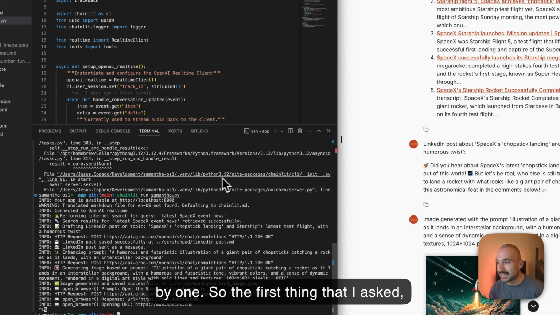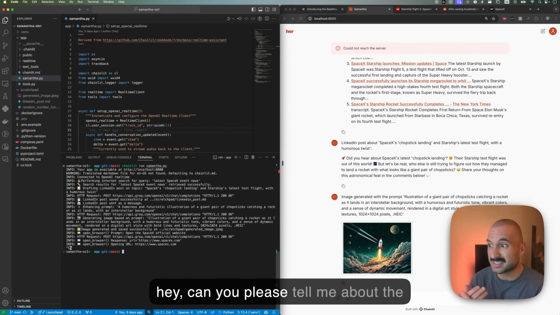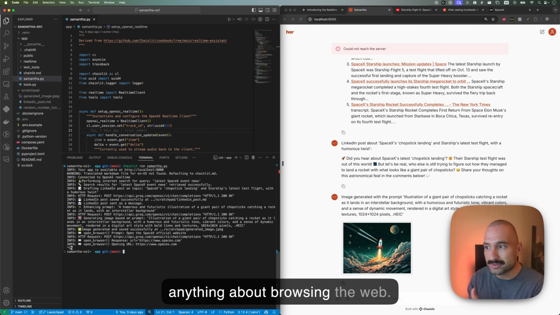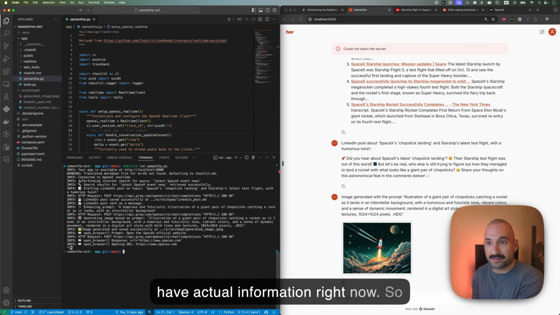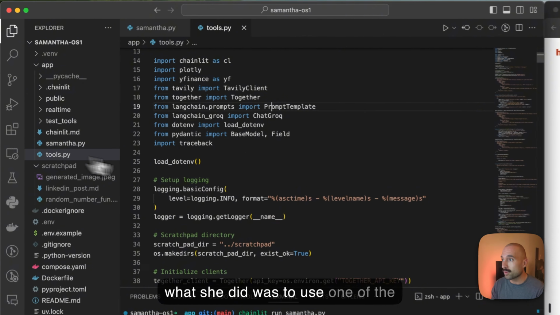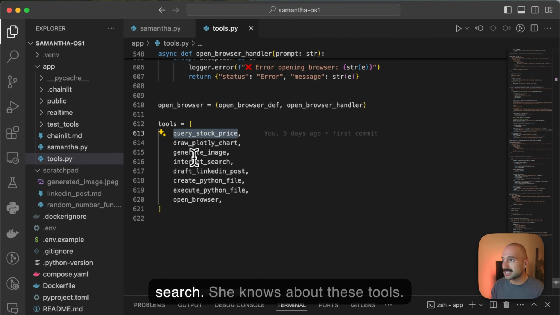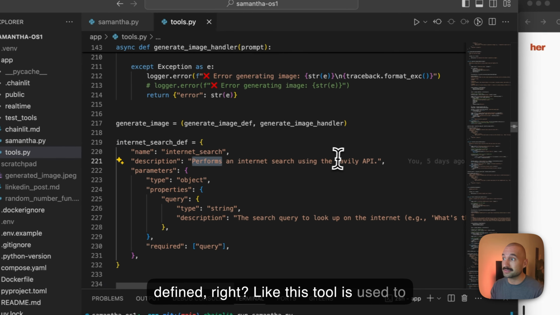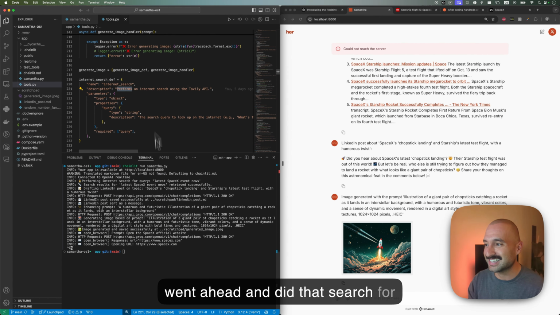So the first thing that I asked, right, I was asking Samantha for help. I was asking, hey, can you please tell me about the latest SpaceX event? I didn't say anything about browsing the web. Samantha knows that she doesn't have actual information right now. So what she did was to use one of the tools that I have, which is internet search. She knows about how this tool is defined, right? This tool is used to perform an internet search. So she went ahead and did that search for us.